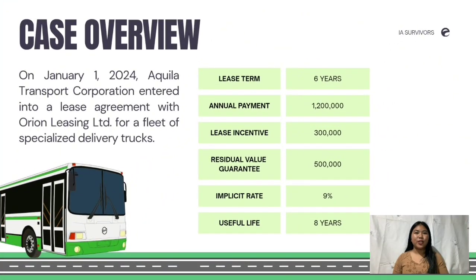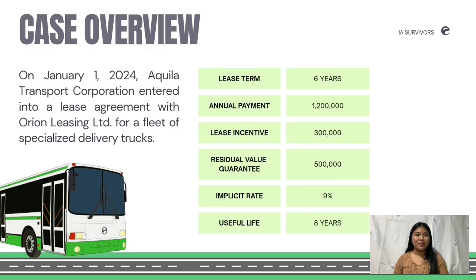Welcome to Aquila Transport Corporation. We offer leasing services for specialized delivery trucks. This lease agreement covers a 6-year term with 1,200,000 annual payment, which is payable at year end with a 9% implicit rate, including a 300,000 pesos lease incentive and 500,000 pesos residual value guarantee. The asset useful life is 8 years, which extends beyond the lease term.